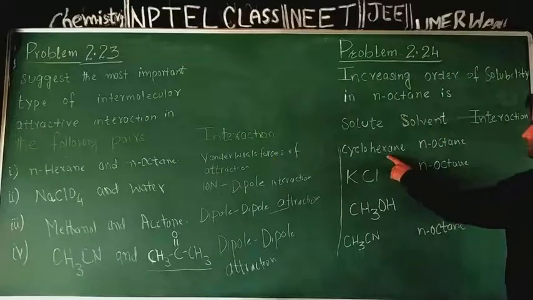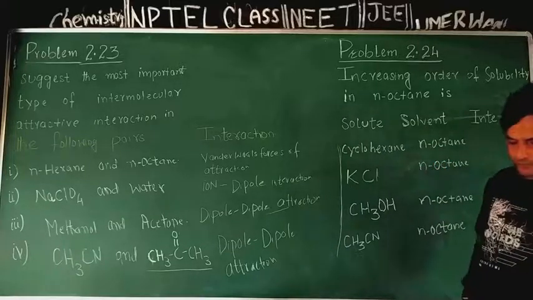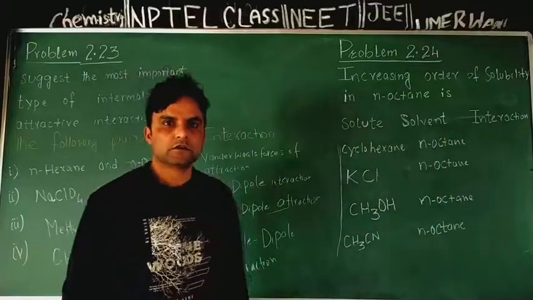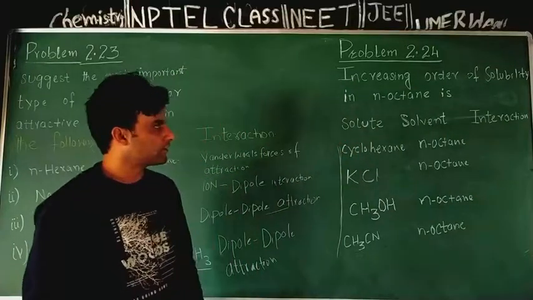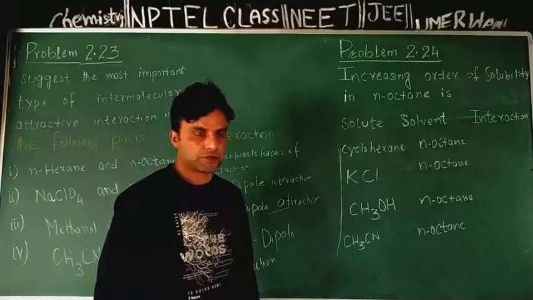Now cyclohexane is non-polar, normal octane is non-polar. Here interaction is between 2 non-polar molecules, and the guiding principle here is like dissolves like. Non-polar solute prefers non-polar solvent, polar solute prefers polar solvent.